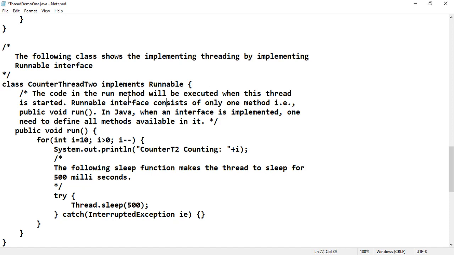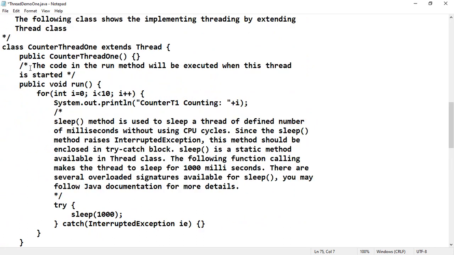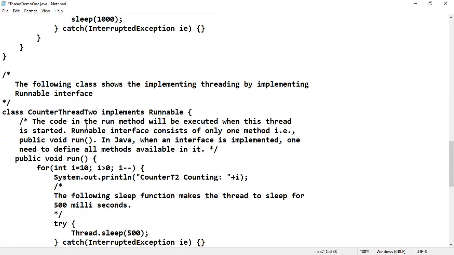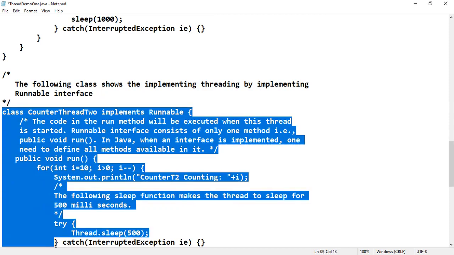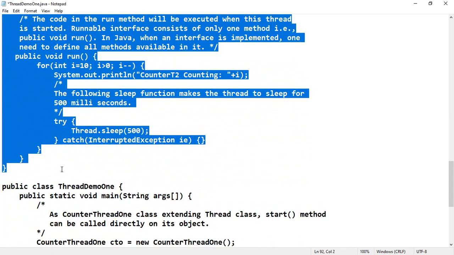Why are two methods available for implementing threads? Obviously, in the first method, if you extend the Thread class, you cannot extend any other class. But here you can implement Runnable and, at the same time, also extend any other class. So this is always the recommended way of creating threads.